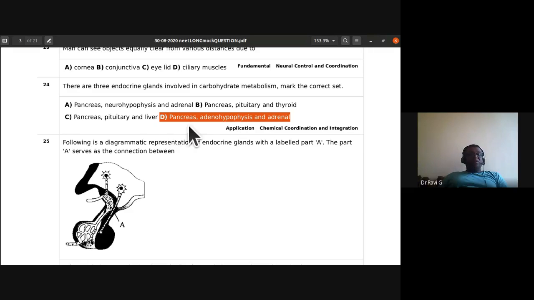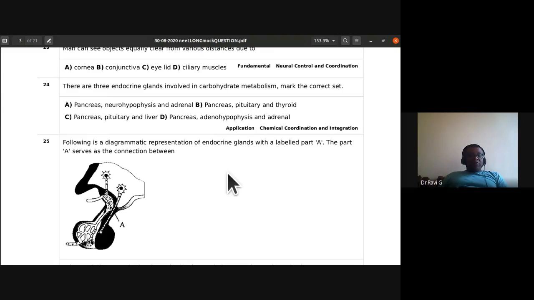The adenohypophysis has many hormones. You have all discussed FSH, growth hormone, STH. So for carbohydrate metabolism, three endocrine glands are involved. Which ones? Pancreas, okay, adenohypophysis, that is the anterior part of the pituitary, and adrenal. So these three endocrine glands are involved there.